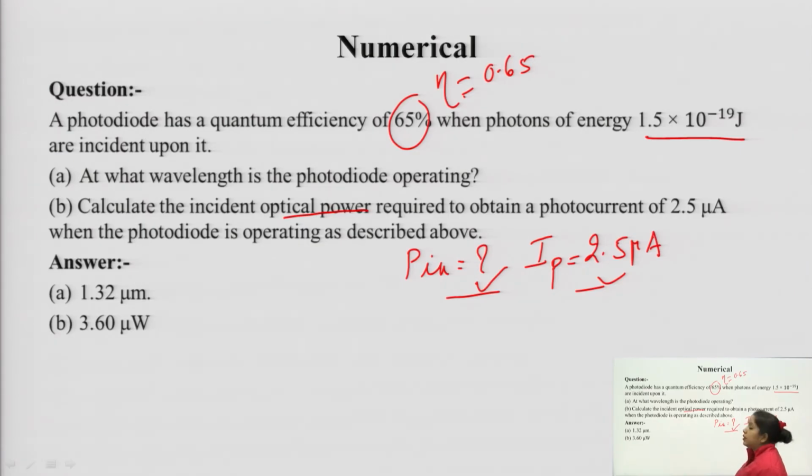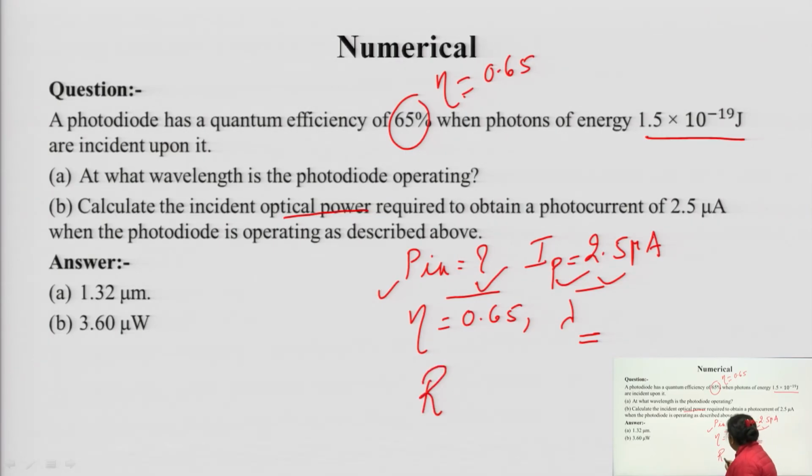And what is given in the upper section? Efficiency, which is equal to 0.65, and you have calculated the operating wavelength. But the relationship which relates incident power and the photocurrent is given by the responsivity, where responsivity is equal to Ip upon Pin.